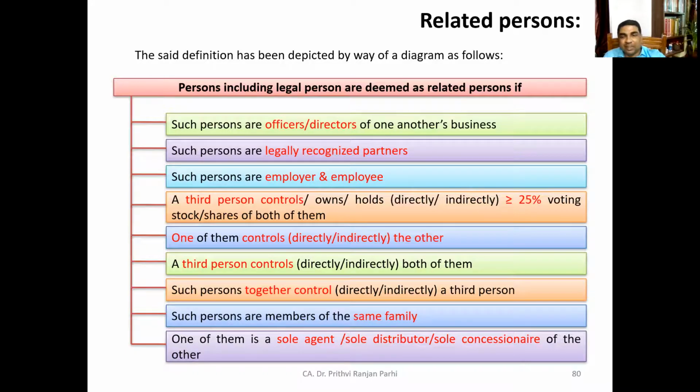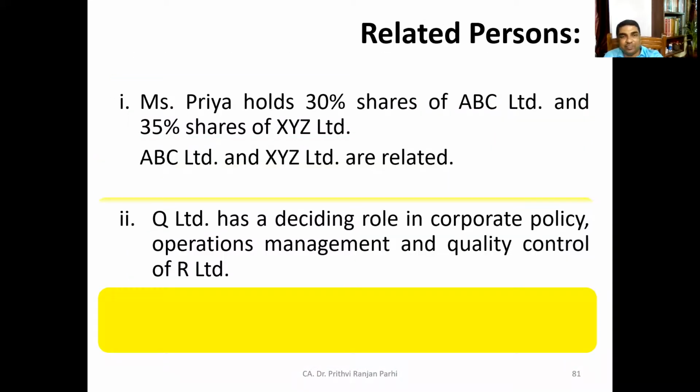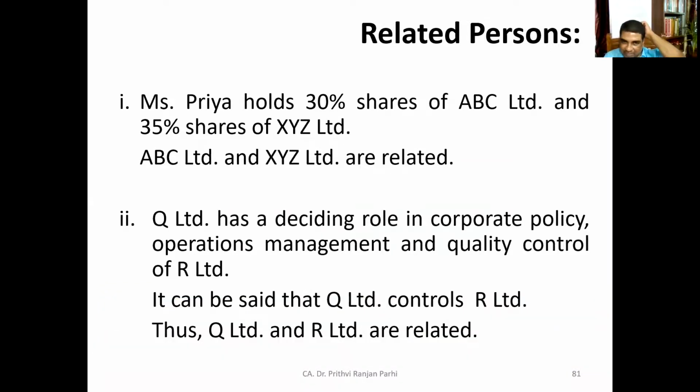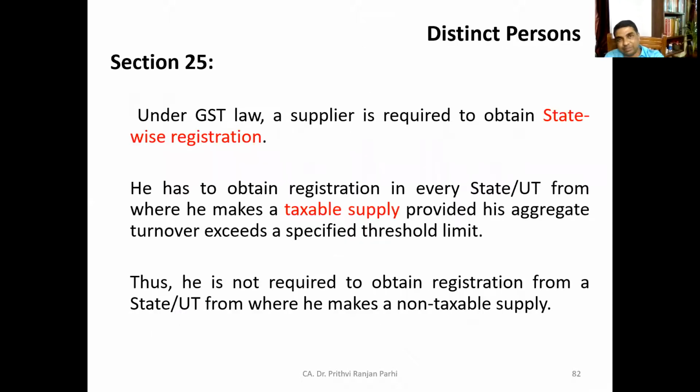Yes, sir. They are related persons. Okay. Now you see, even if there is no holding, control is there. It can be said Q Limited controls R Limited. Therefore, Q Limited and R Limited are related persons.